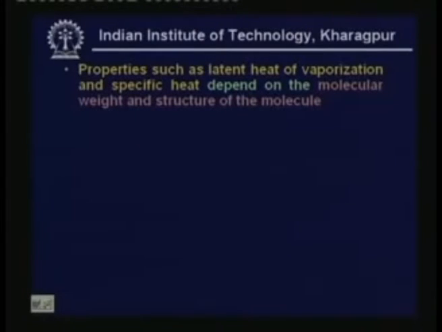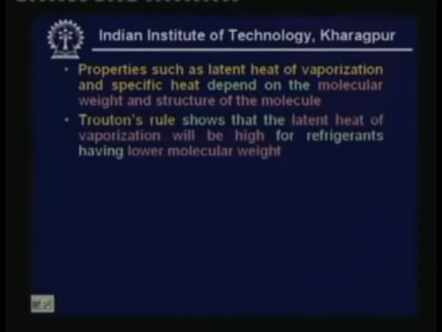Now, properties such as latent heat of vaporization and specific heat depend on the molecular weight and structure of the molecule. And Trouton's rule shows that the latent heat of vaporization will be high for refrigerants having lower molecular weight. We have discussed Trouton's rule while discussing thermodynamics. So, according to Trouton's rule, if the molecular weight of the fluid is low, it gives rise to higher latent heat of vaporization. This is an advantage.